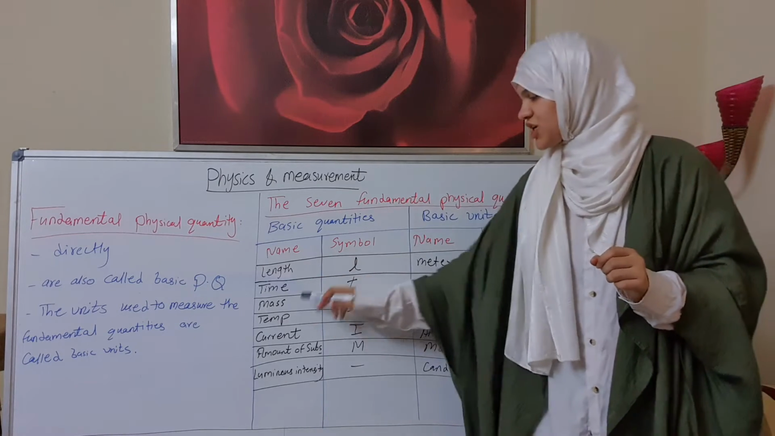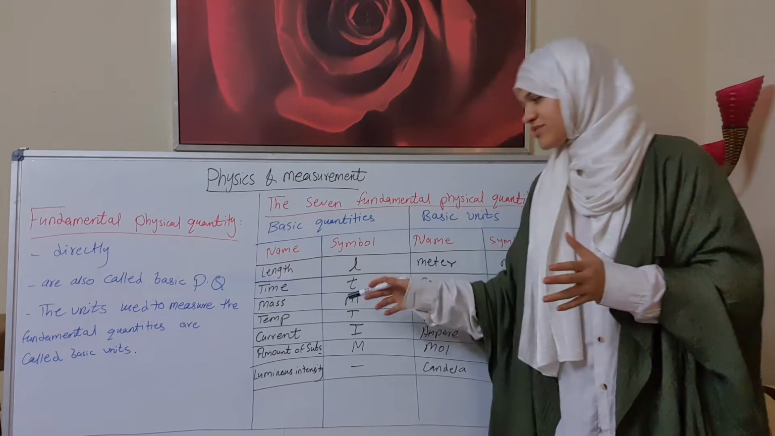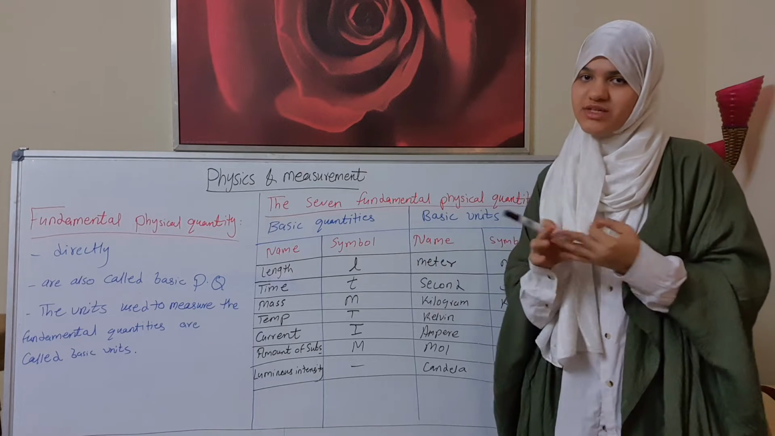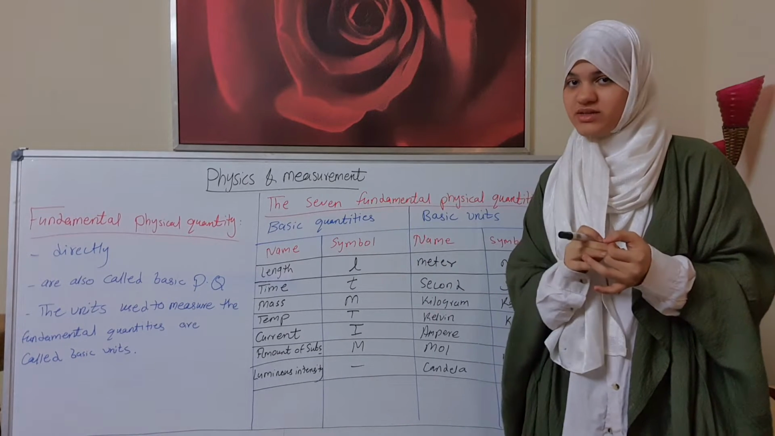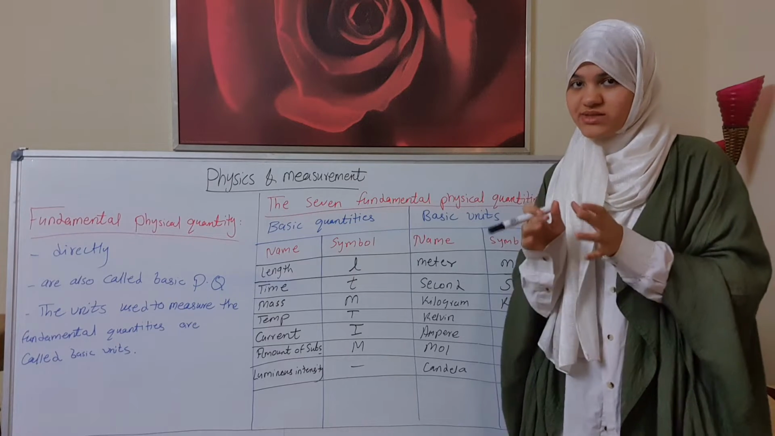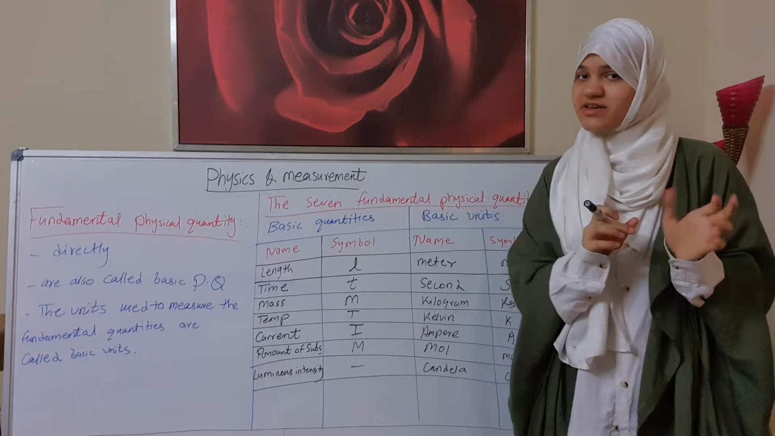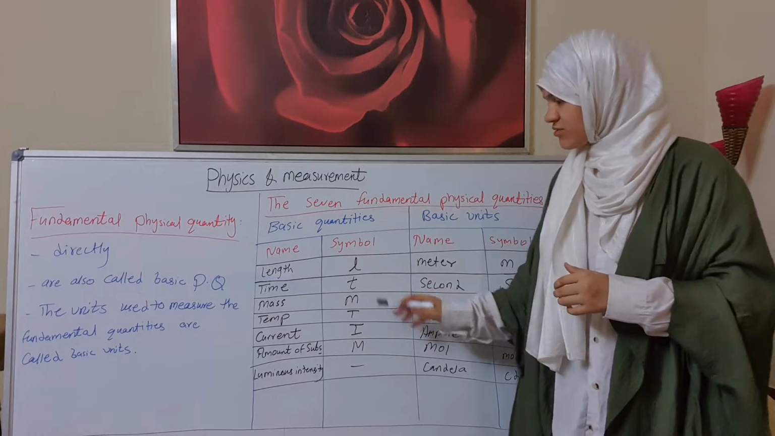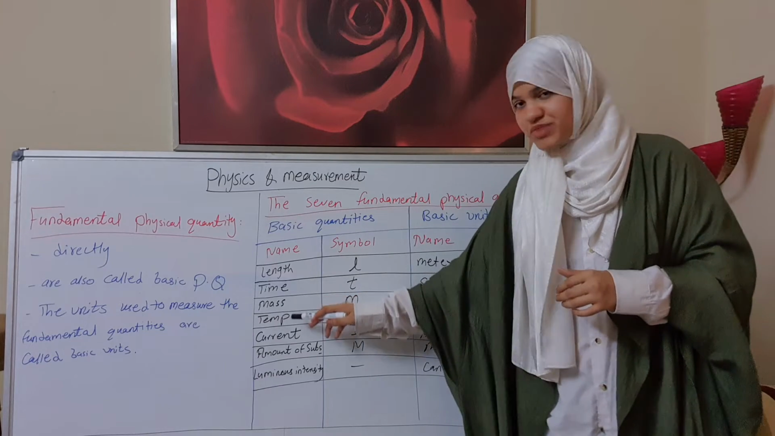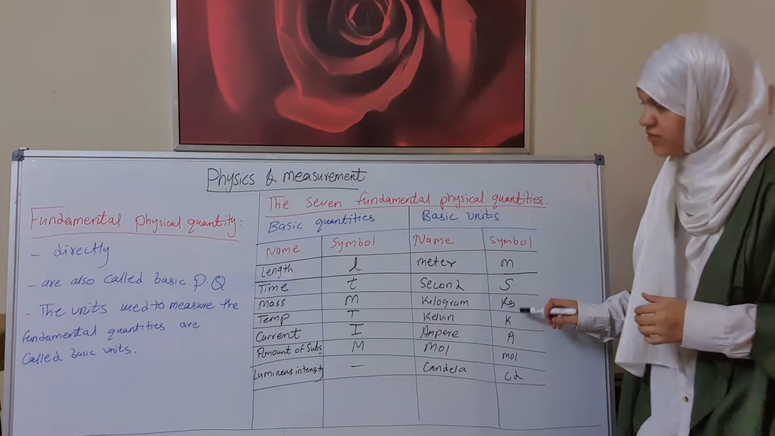Now, temperature, capital letter T, can be measured in Kelvin. Actually, for temperature, we can measure it in three ways: Kelvin, Celsius, and Fahrenheit. But the SI unit is Kelvin, and the unit of temperature is degree. So the unit which you use to measure temperature is Kelvin, which is denoted by capital letter K.